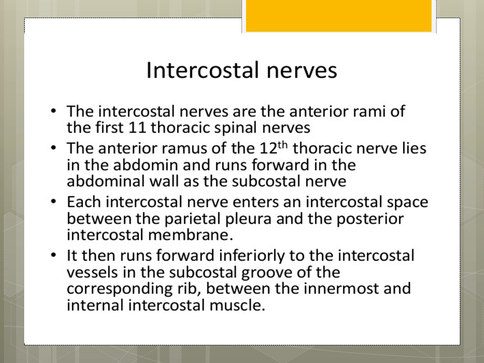Each intercostal nerve enters an intercostal space between the parietal pleura and the posterior intercostal membrane. It then runs forward inferior to the intercostal vessels in the subcostal groove of the corresponding rib. That is, if the space is the fifth, then the rib is also the fifth rib, between the innermost and the internal intercostal muscle.